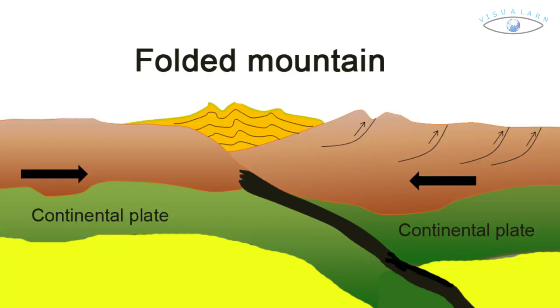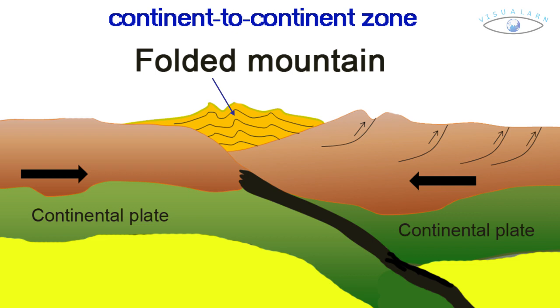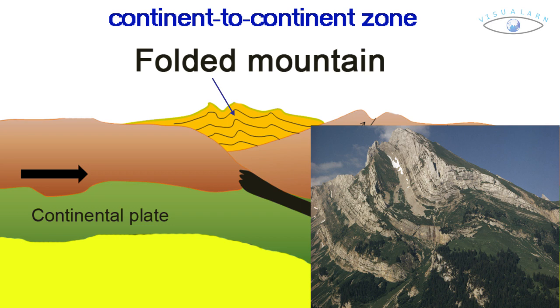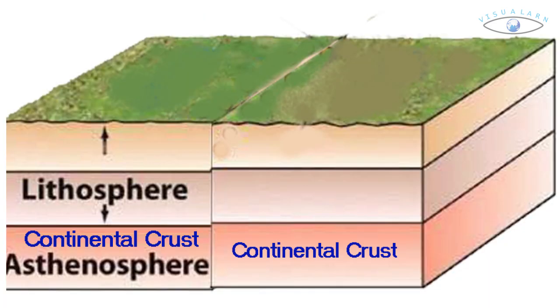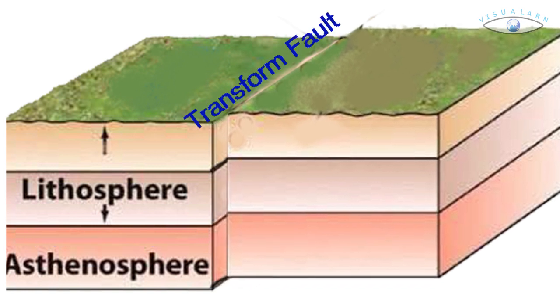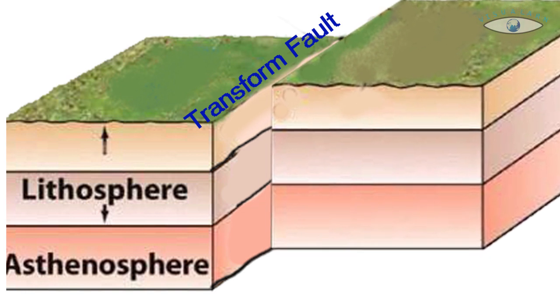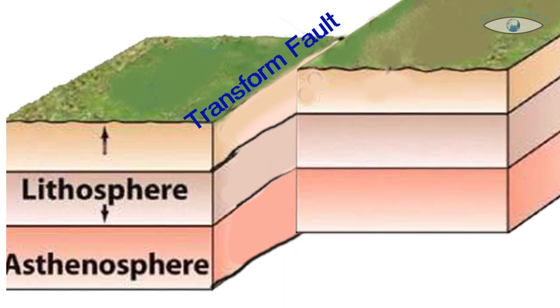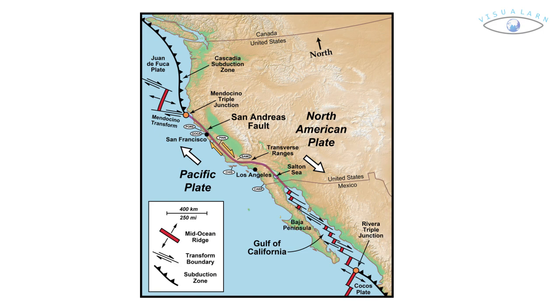At the continental collision zones, there are 2 masses of continental lithosphere converging. Since they are of equal density, neither is subducted. The plate edges are compressed, folded and uplifted, forming mountain ranges. The third type of boundary is transform boundaries, which occur where 2 plates are neither created nor destroyed. Instead the 2 plates slide, or perhaps more accurately grind past each other along transform faults.